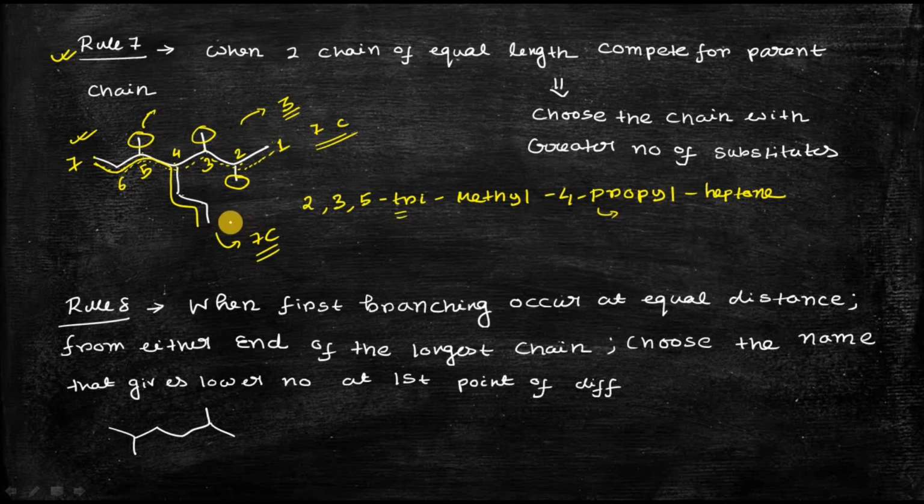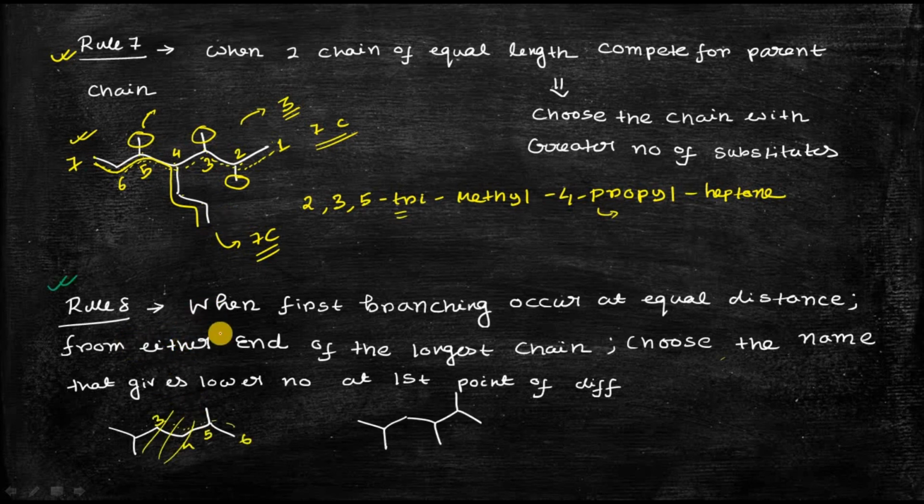Okay, now let's go to rule number 8. This is the last rule. If you become expert in all these 8 rules, I am very sure that you will not face any problem while doing the nomenclature of these types of complex branched chain alkanes. So let's come to rule number 8.